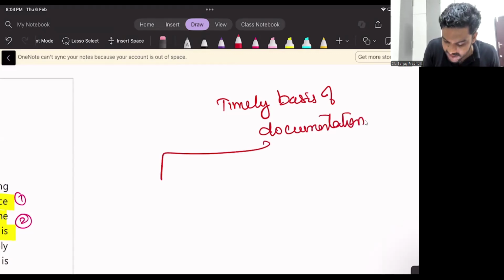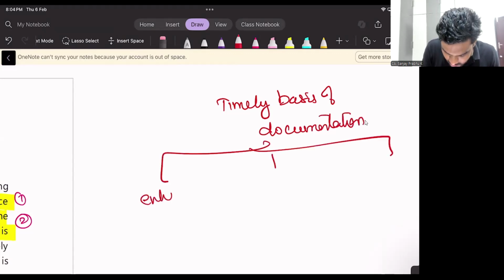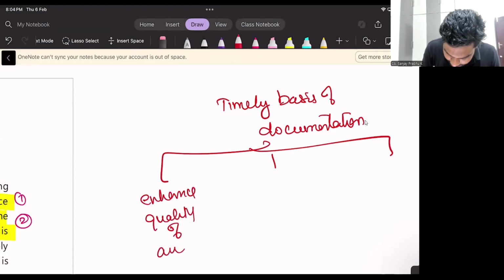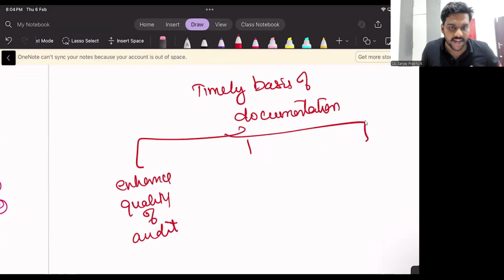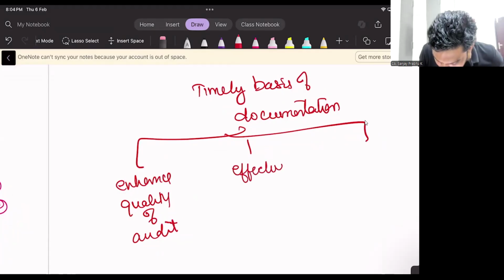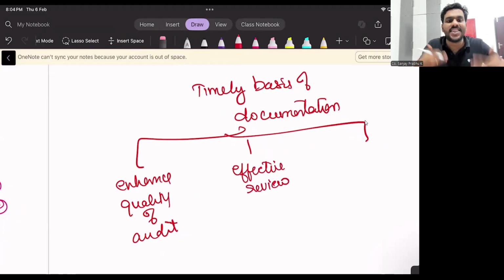You have 3 benefits. First one, it enhances quality of audit. Second one, it facilitates effective review. You can revise easily.